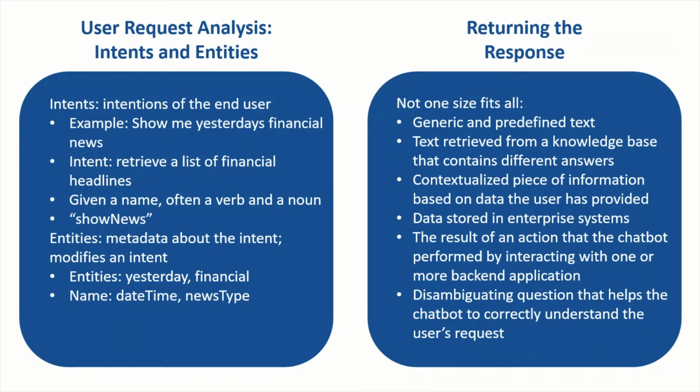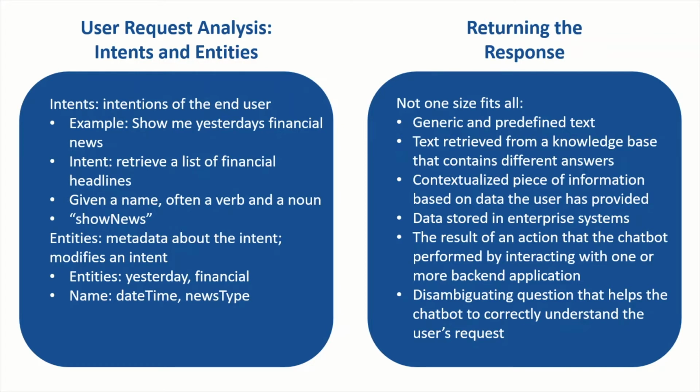An intent is just what it sounds like, the intention of the end user. Let's look at an example to make this clearer. If the user says, "Show me yesterday's financial news," the bot would classify the intent as to retrieve a list of financial headlines, and intents are given a name, often a verb and noun. So for this example, the intent name would be "show news."